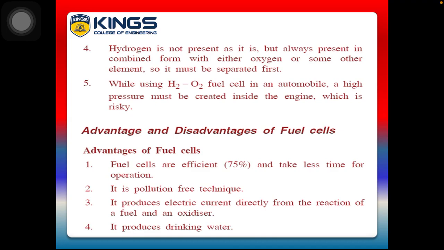While using a hydrogen oxygen fuel cell in an automobile, a high pressure must be created inside the engine, which is risky. Handling this high pressure is very risky, so we need technical persons to carry out this reaction.